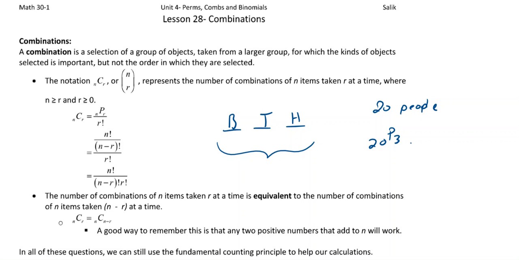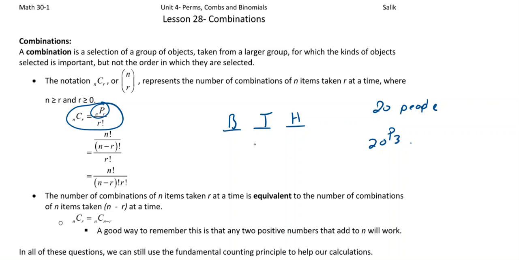So what we have to do, maybe you're getting where I'm going here, is we have to get rid of all the different variations that these top 3 could actually place, because we don't care about them. So that's where this comes in. Our new formula is nCr for combination. What it really is, is how many permutations it is, and then dividing out the different ways that they could be arranged. In this case, it can be arranged 3 factorial different ways, so we'd be dividing by 3 factorial. Okay, so that's the idea.